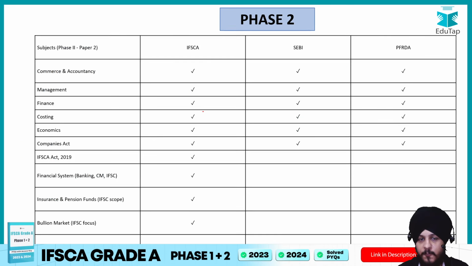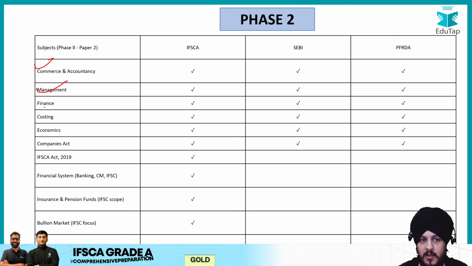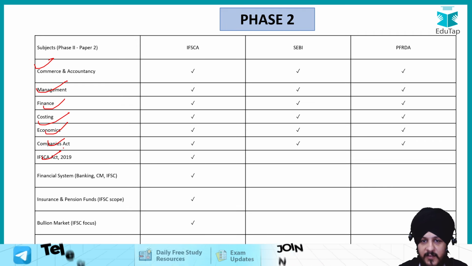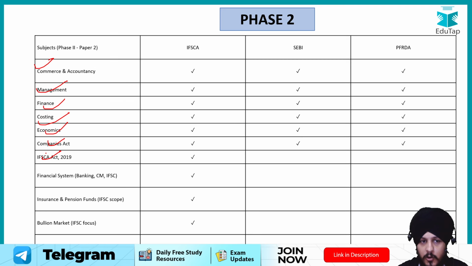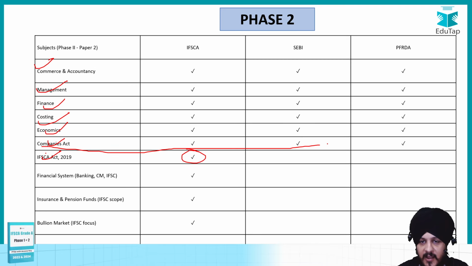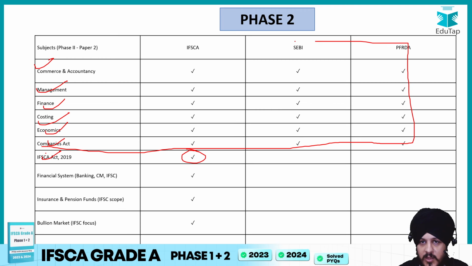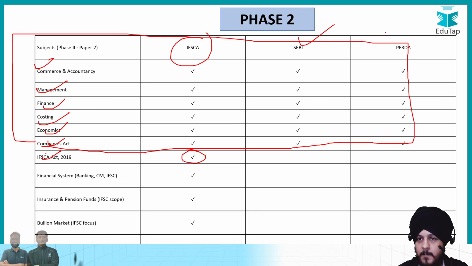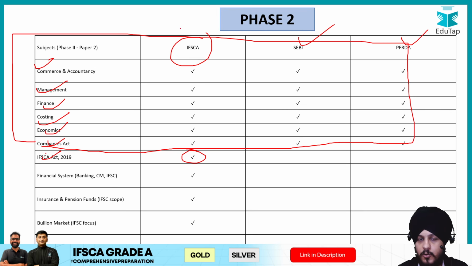So if we summarize, you can see commerce and accountancy, management, finance, costing, economics, Company Act, and IFSC Act 2019. No, sorry, not IFSC Act. This is something non-overlapping. So up till Companies Act, I would say your efforts are going to get reduced with respect to the preparation of IFSCA. The same knowledge that you have gained in case of SEBI and PFRDA preparation, you can use to prepare for IFSCA also.